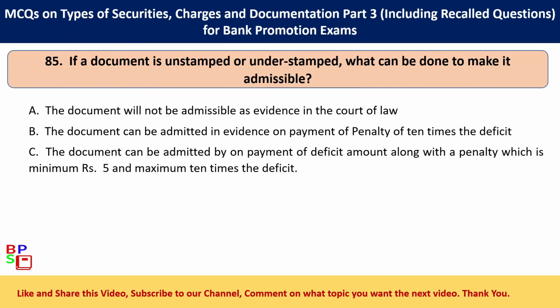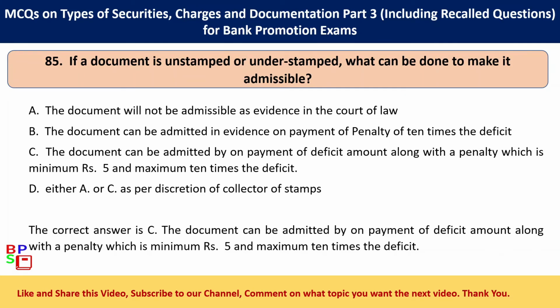Option C. The document can be admitted on payment of deficit amount along with a penalty which is minimum 5 rupees and maximum 10 times the deficit. Option D, either option A or option C as per discretion of collector of stamps. The correct answer is option C.